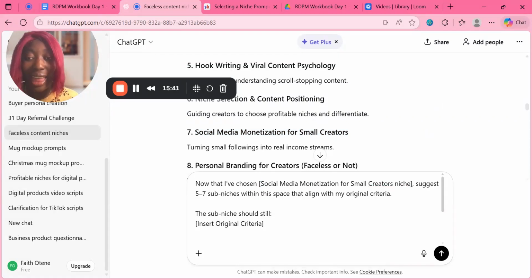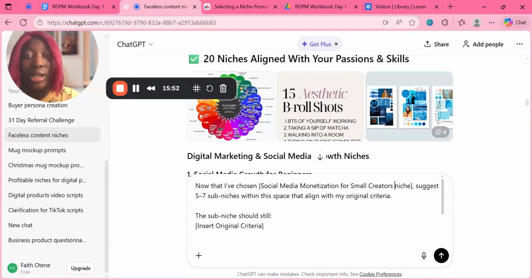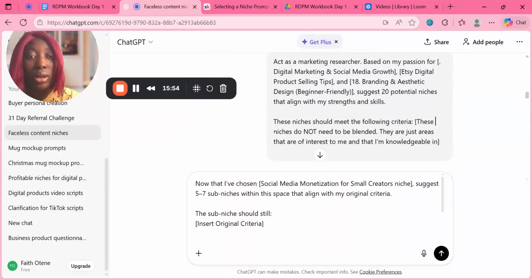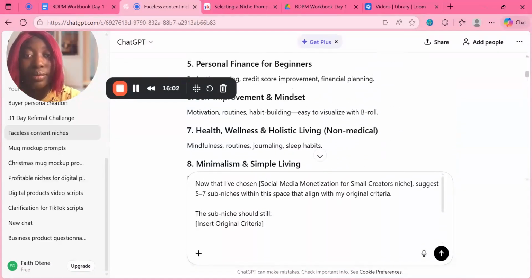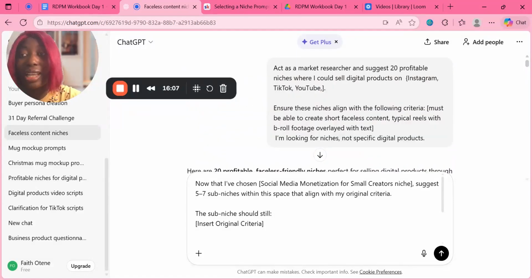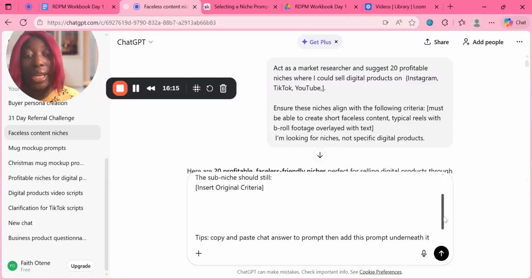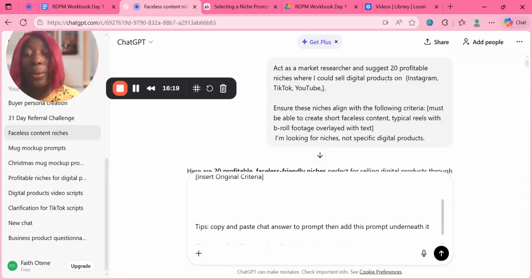That's it. And then here, the sub niche should be, you're not going to insert your original criteria. So what were the original criteria that you put in earlier? So the original criteria were this one. So this niche should meet the following criteria. Let's look at what the original criteria were. Let's see. These are the original criteria. Yeah. You can leave it blank if you want, but for me, I would leave it blank to be honest. So you're going to copy and paste the ChatGPT answer into the prompt, then add this prompt underneath it.